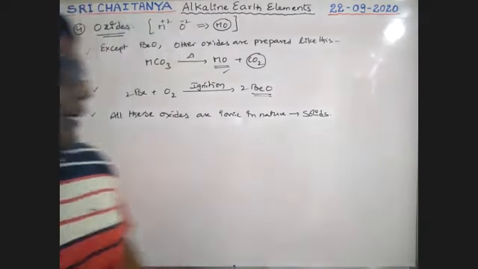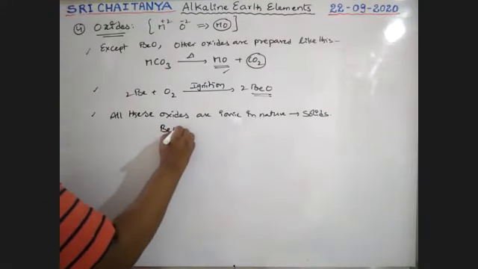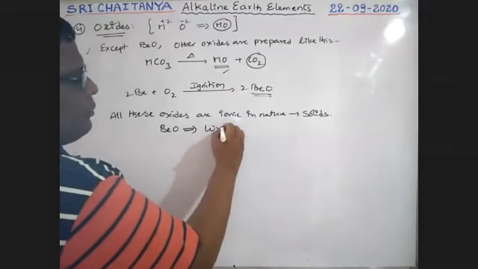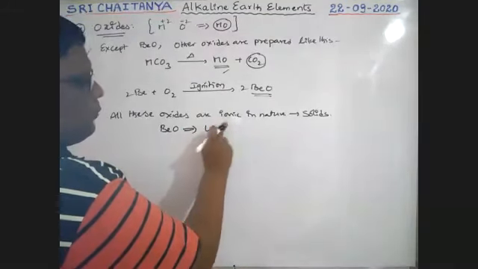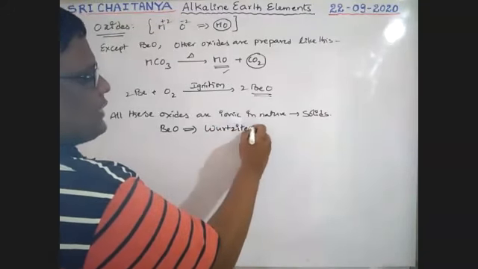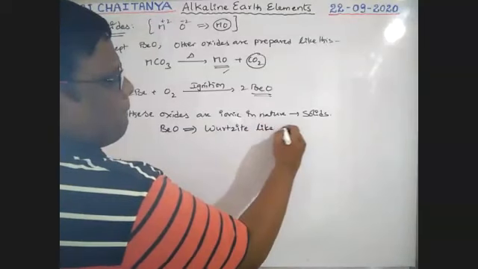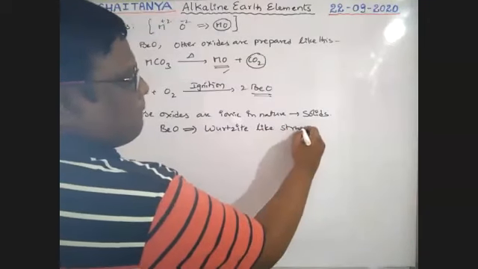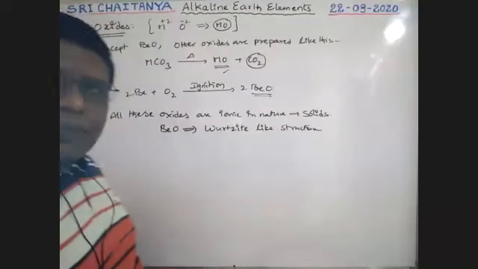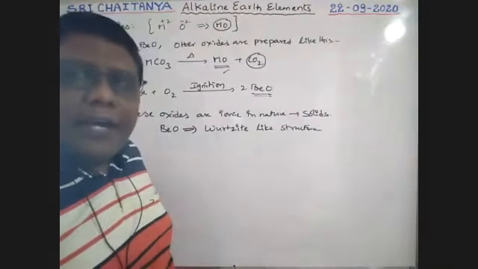And see here, beryllium oxide has wurtzite-like structure. So others have different structures, boys. All those are solid ionic structures.